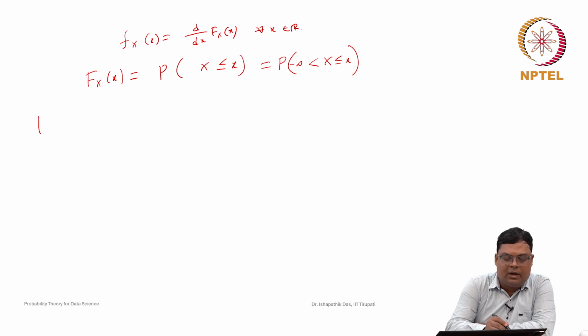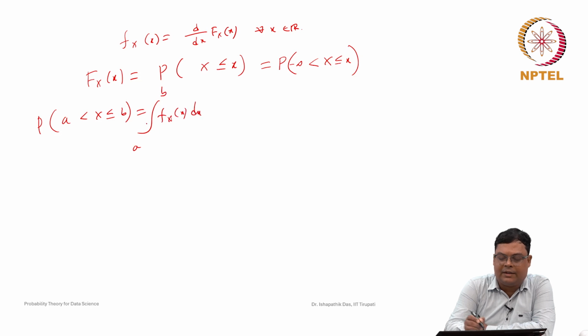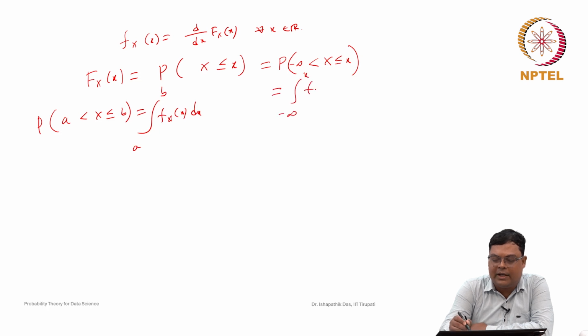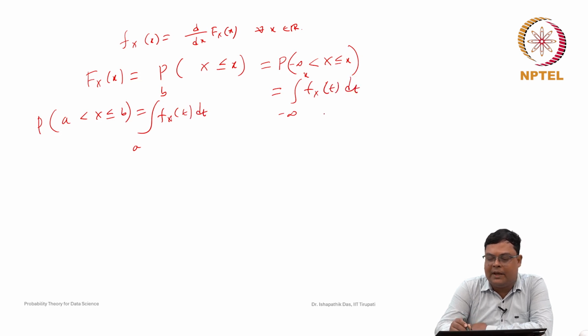So, we know that the probability that a is less than X less than or equal to b is the integral from a to b of f_X(x) dx. If we take a going to minus infinity, then this probability is the integral from minus infinity to x of f. Here x is fixed as some real number, so for the integration we will use some other variable, dt, giving the integral of f_X(t) dt.